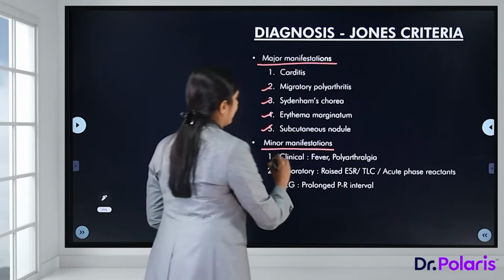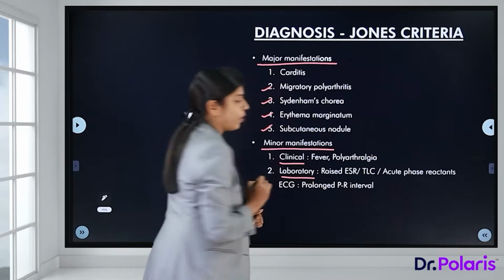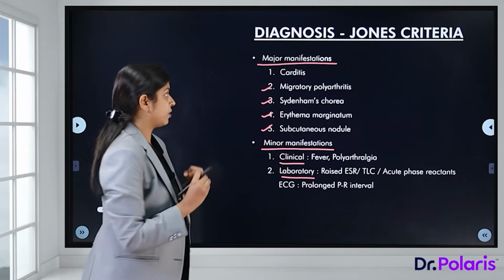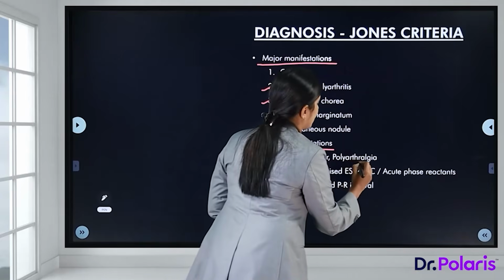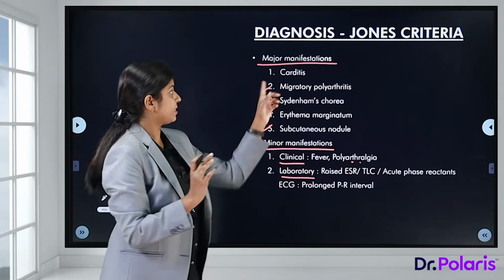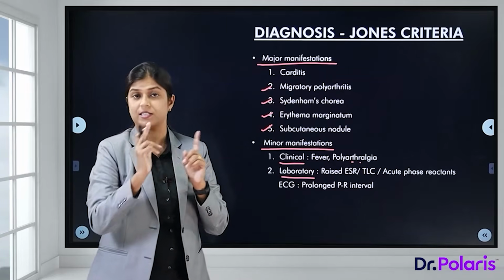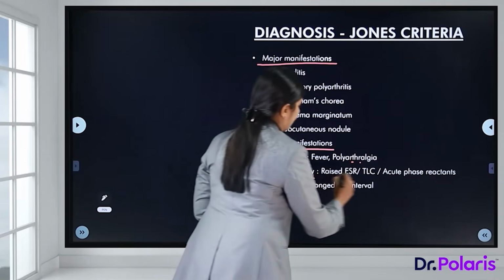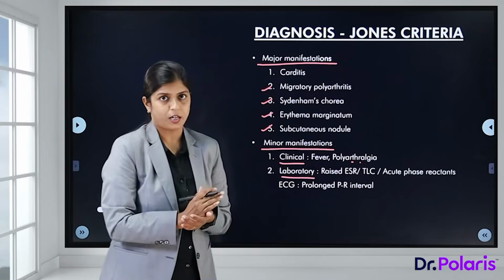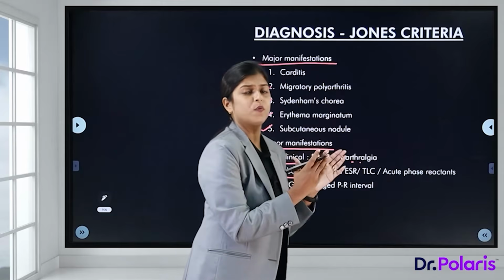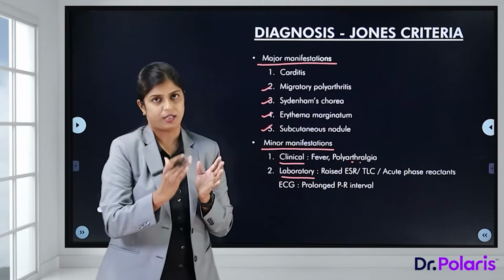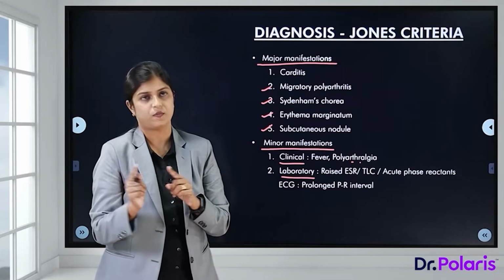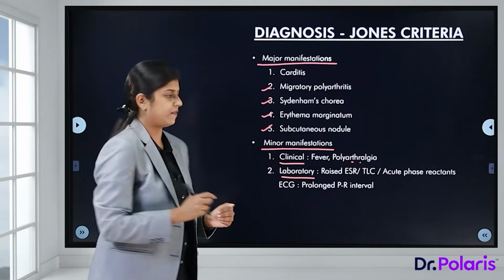Minor manifestations include clinical and laboratory manifestations. So clinical, fever and polyarthralgia. Remember, this is just polyarthralgia. It is not migratory polyarthritis. It is not shifting from one joint to the other. Laboratory features include raised ESR, increase in the total leukocyte count, and acute phase reactants like C-reactive protein, those will be higher. On ECG, there will be a prolonged PR interval. So these are the minor manifestations.